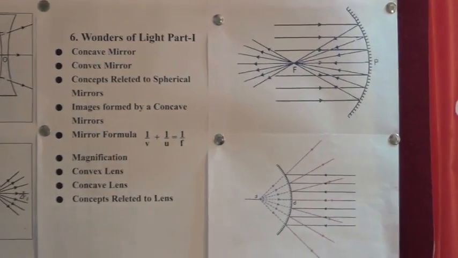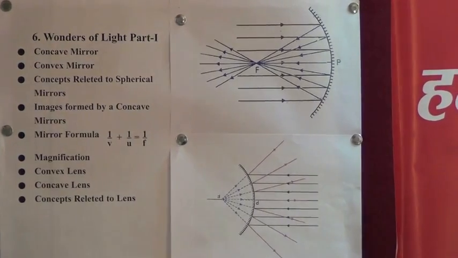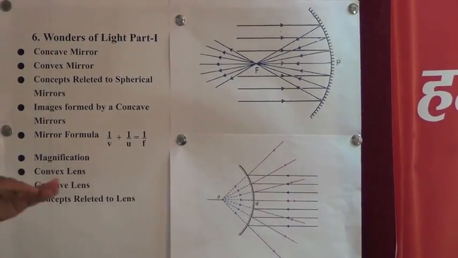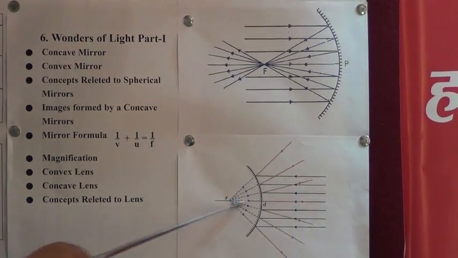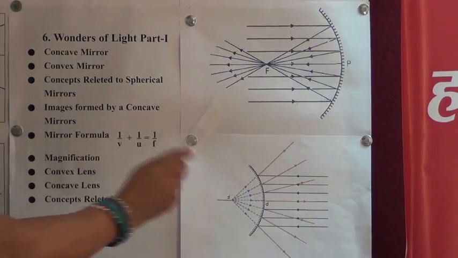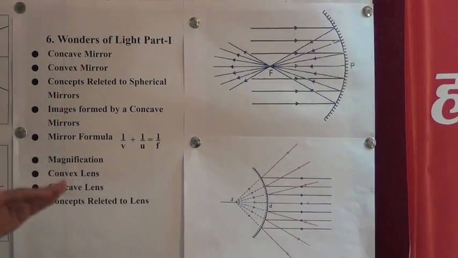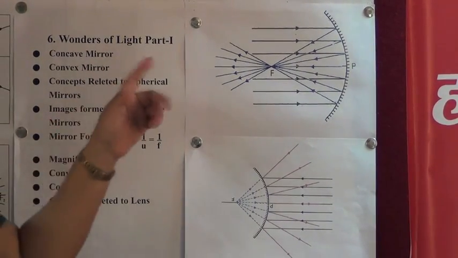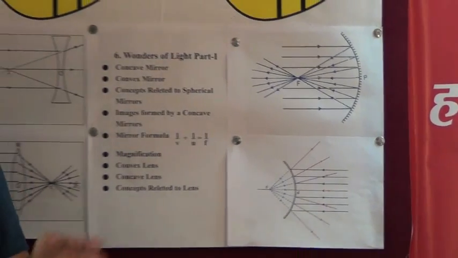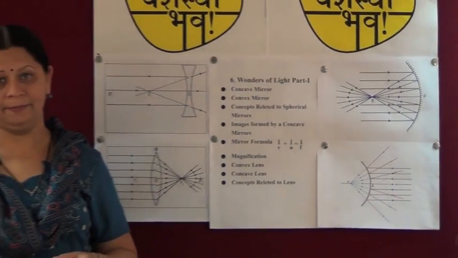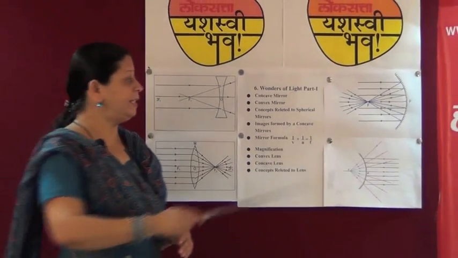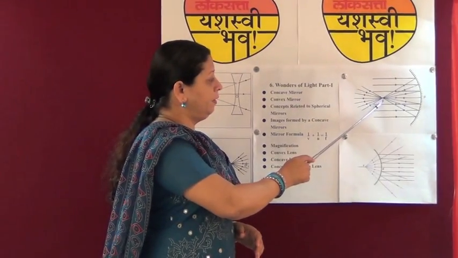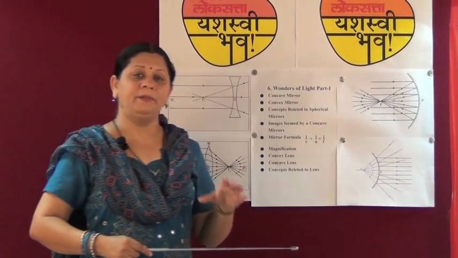Now what is the principal axis? A line passing through the center of curvature and the pole is the principal axis of the mirror. Now here F is written. What is this F? This is the principal focus.